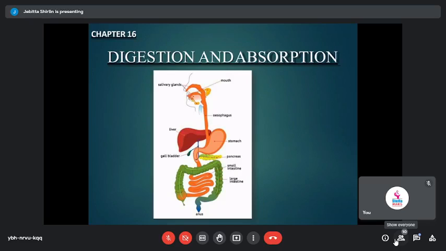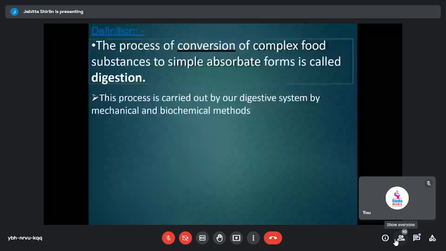When you look at human digestion, the human mode of nutrition is basically a Holozoic mode of nutrition. So with that introduction, with that little bit of story about nutrition, I will get into my chapter, that is the process of digestion first. I'll explain what digestion is in simple terms, and this is the definition for digestion.